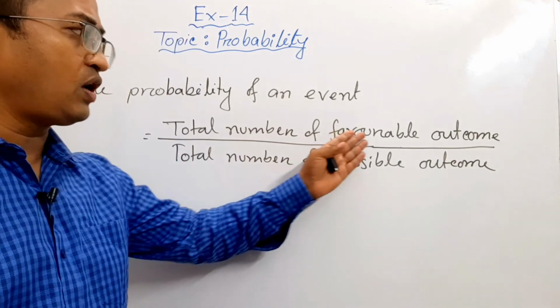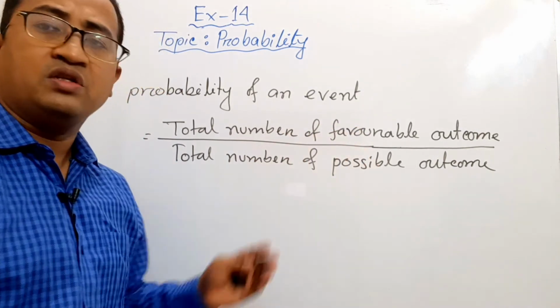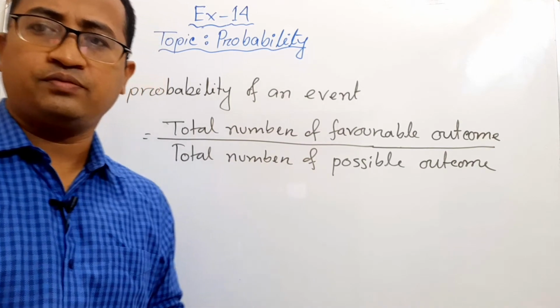I think all of you know what a favorable outcome and a possible outcome are. Just now I have briefed it.